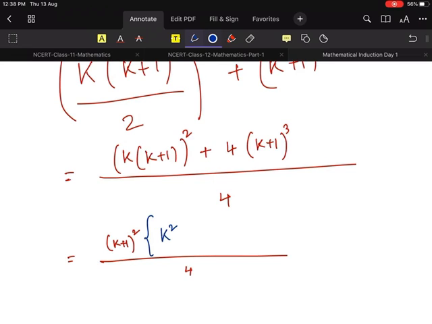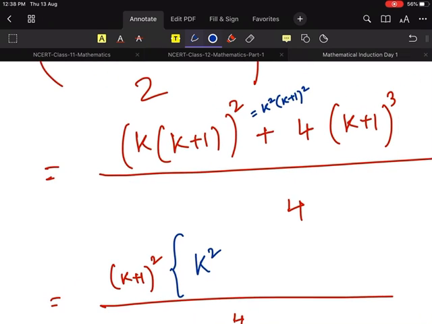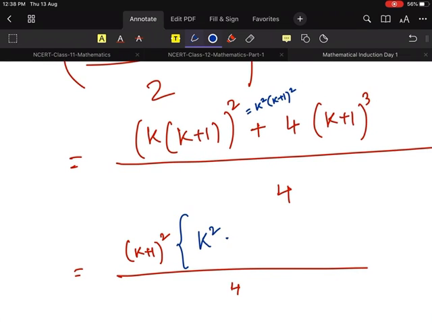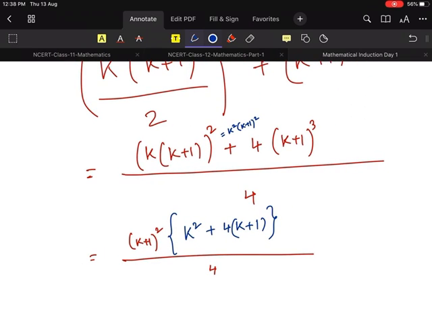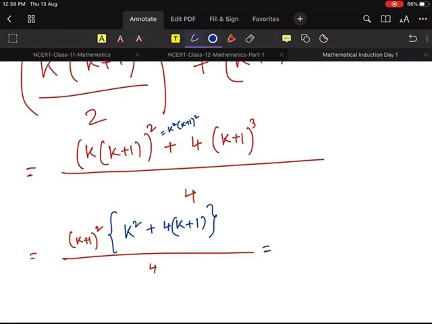Yes. I am taking k plus 1 whole square from there, so k square remains. The reason is this expression is equal to k square into k plus 1 whole square, right? Square of each term, so I am taking this away. So k square remains, plus from this one I have k plus 1 whole cube, so it will become 4 into k plus 1. Everyone, yes or no? Yes. Understood, everyone? Now let us remove the bracket and you will see a very clear picture.